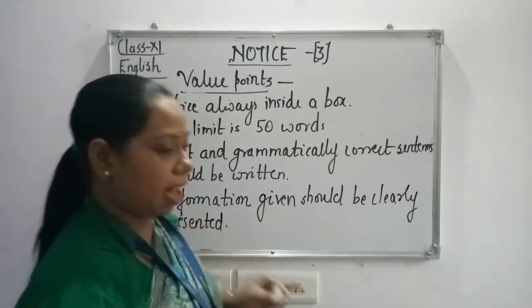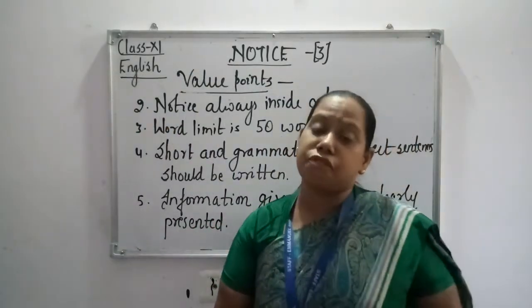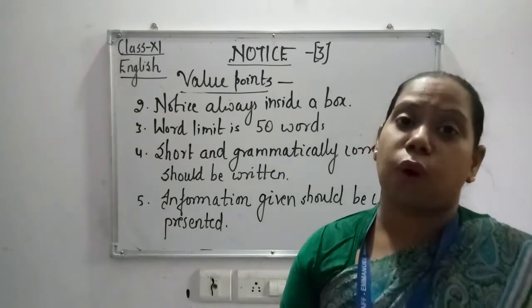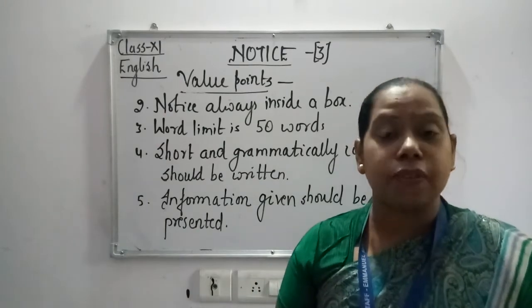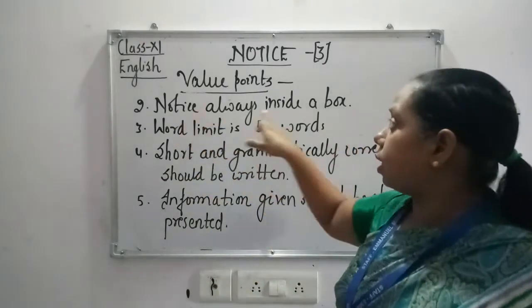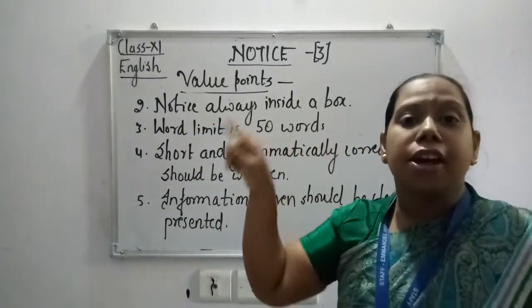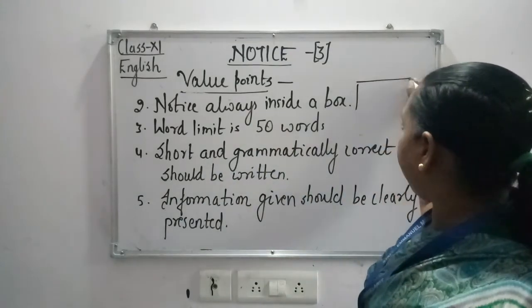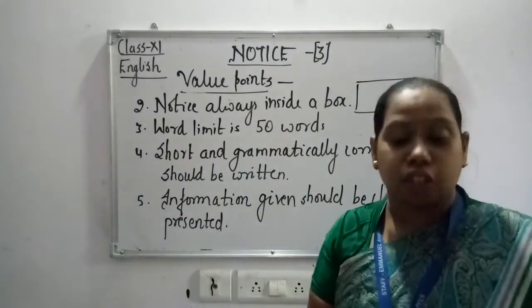So these are the 5 value points. The first one was the 5 W's. I explained what those 5 W's are, which we should always take care of while writing the notice. Now the second point is that a notice is always inside a rectangular box. Means without the rectangular box you can never imagine a notice.